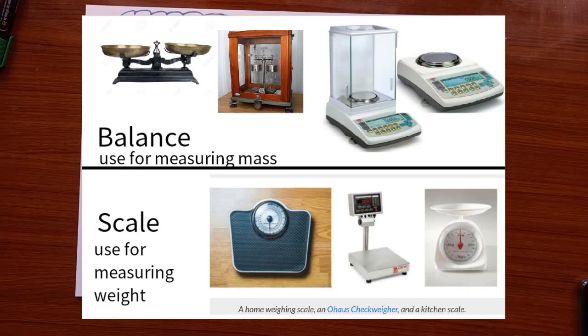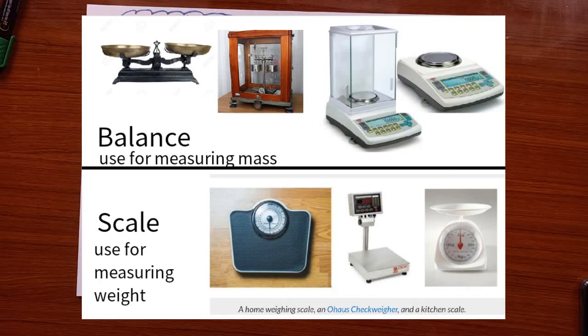Also for the balance, you can see the two-pan balance or the analytical balance, which is mostly used in the physics lab, and the digital analytical balance, which is usually seen in the chemistry lab for measuring small amounts of salt samples, things like that. You can see the scales too. You've probably seen some of these machines used in the market. So you get the idea from there.